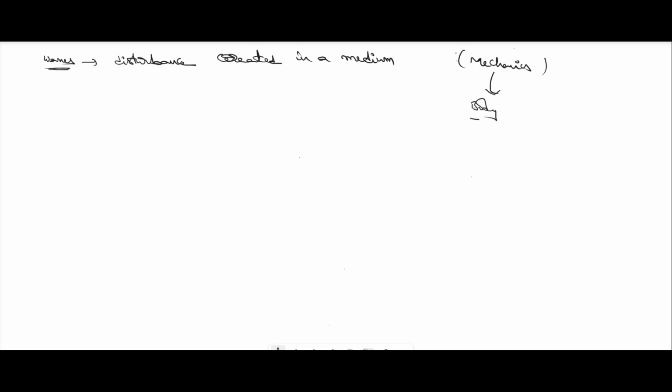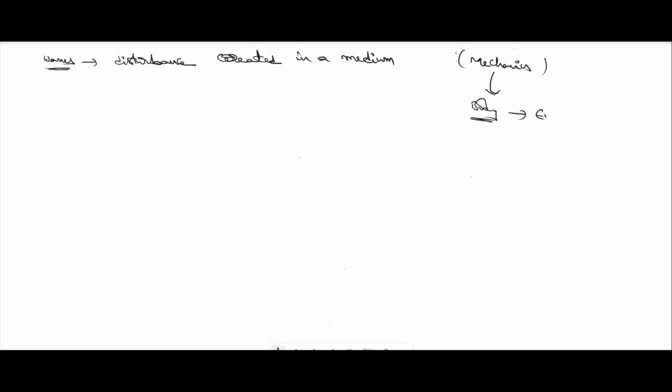Let's start the topic. In this video we are going to discuss waves. So what is a wave? A wave is nothing but a disturbance created in a medium. Generally when we consider mechanics, we represent it by the movement of a body.